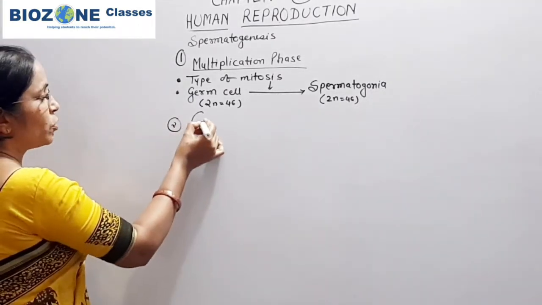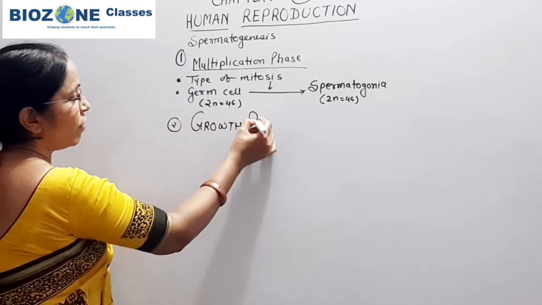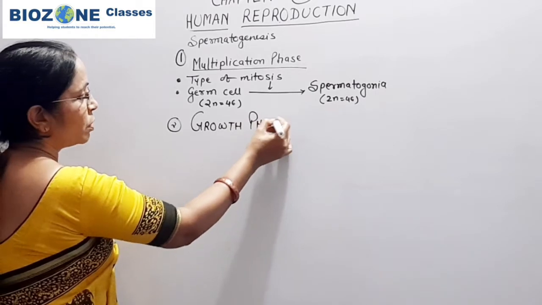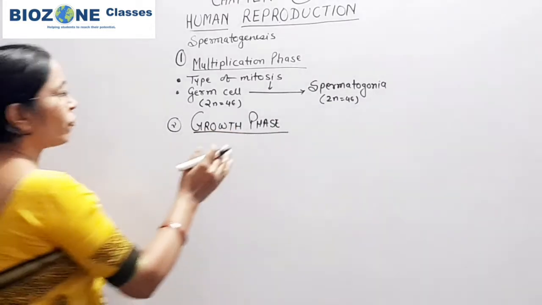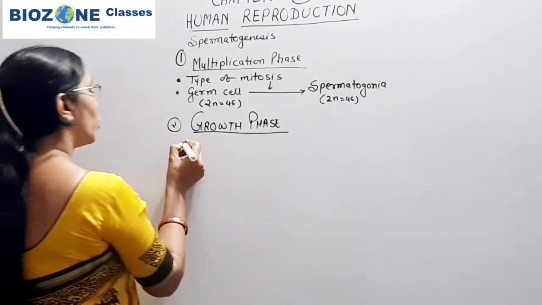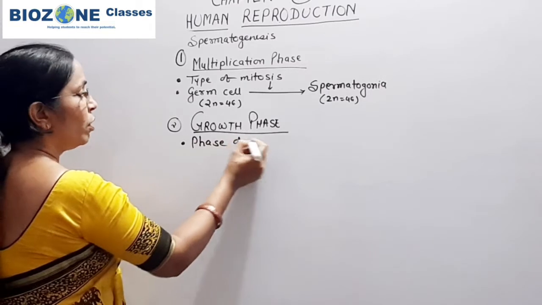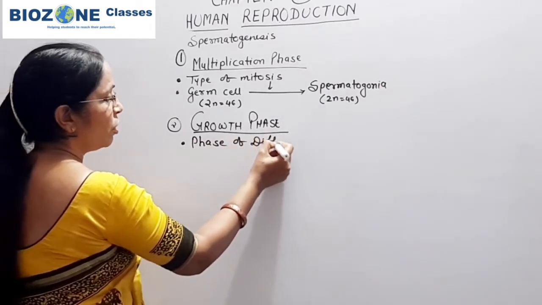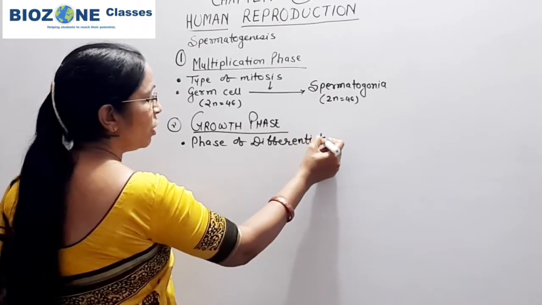The second phase you remember is called the growth phase. Growth phase means the phase of differentiation. Now what do we understand by differentiation?